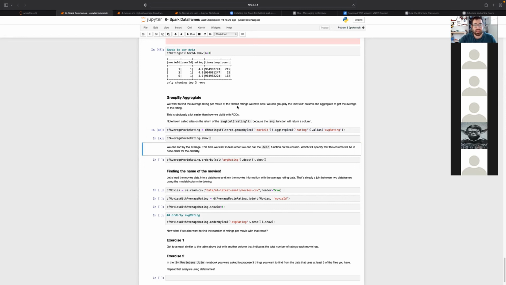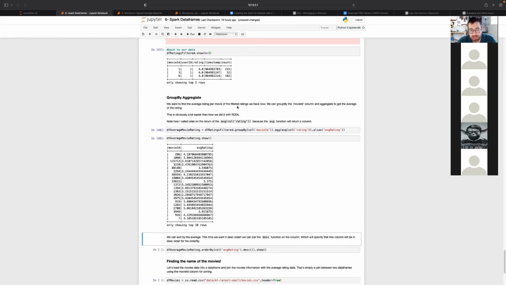So what this will do is give us, for every unique movie ID, the average rating of that movie. And these are only the movie IDs that have more than 20 ratings overall, because we filtered them before. I'm pretty sure this is much simpler than keeping track of all the sum and the count and then dividing and getting the average rating.